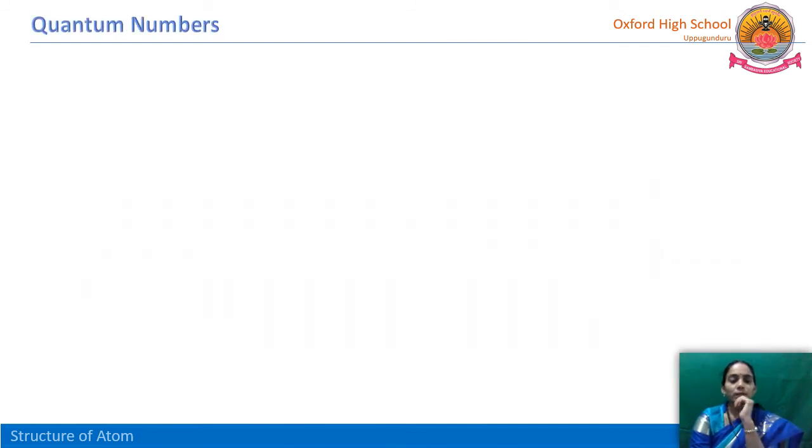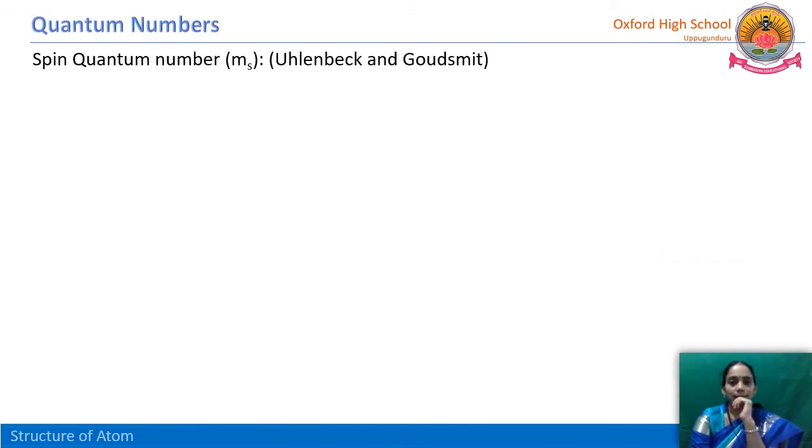The fourth one is the spin quantum number, and it was proposed by Uhlenbeck and Goudsmit. The representation is small m with the suffix small s, because m suffix s means spin quantum number, whereas ml means magnetic quantum number. So what is the reason for this one, how did it come into the field? There is a story.